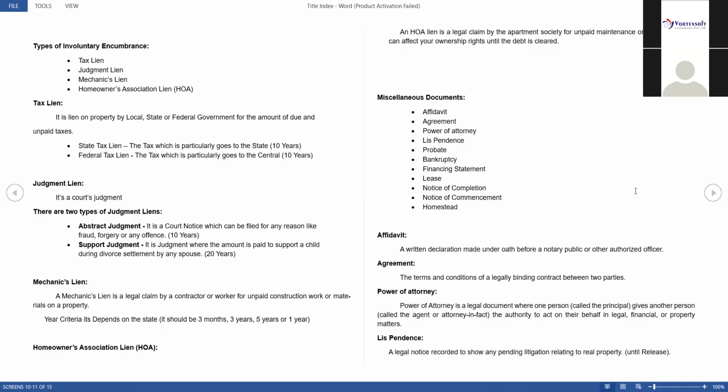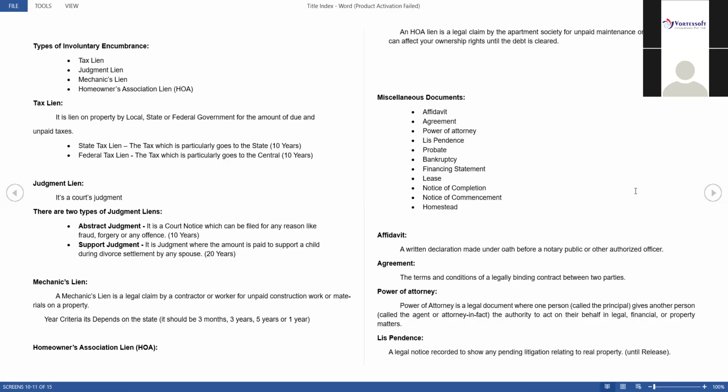Abstract judgment is nothing but if you have committed any forgery or offense or fraud, that comes under abstract judgment. For an abstract judgment, it will be 10 years. Here also you have to check the year criteria. If it comes within 10 years, you have to take it. Otherwise, there is no need to take that abstract judgment.